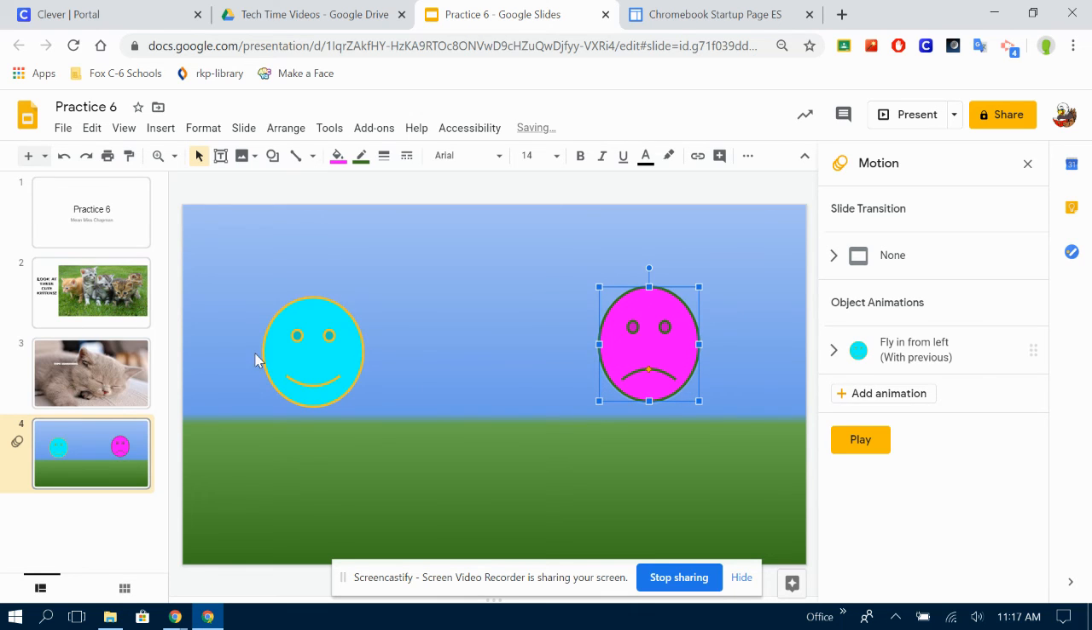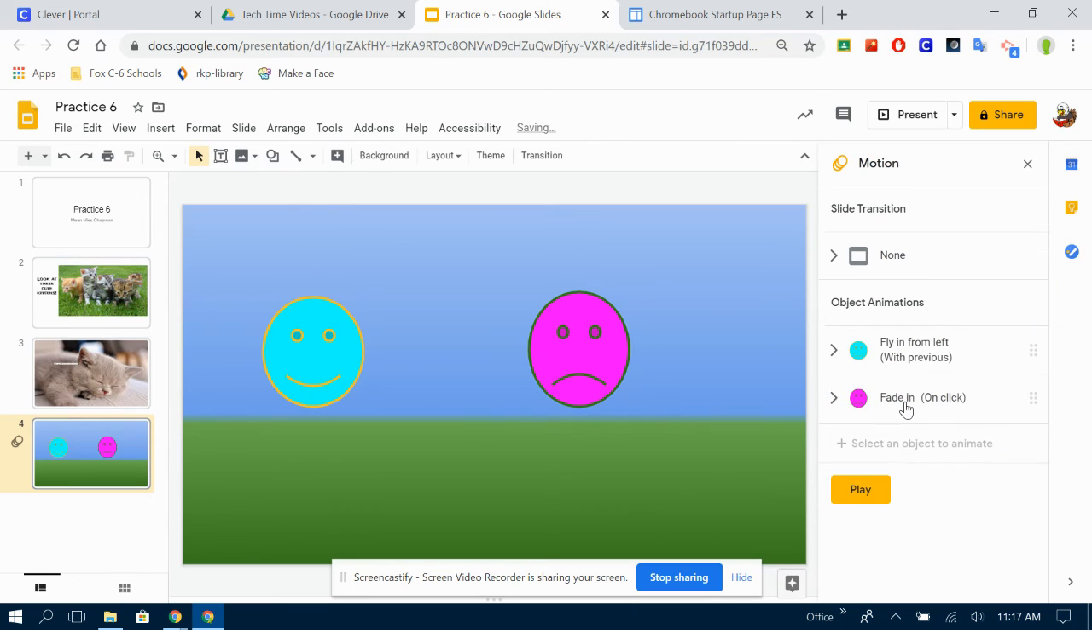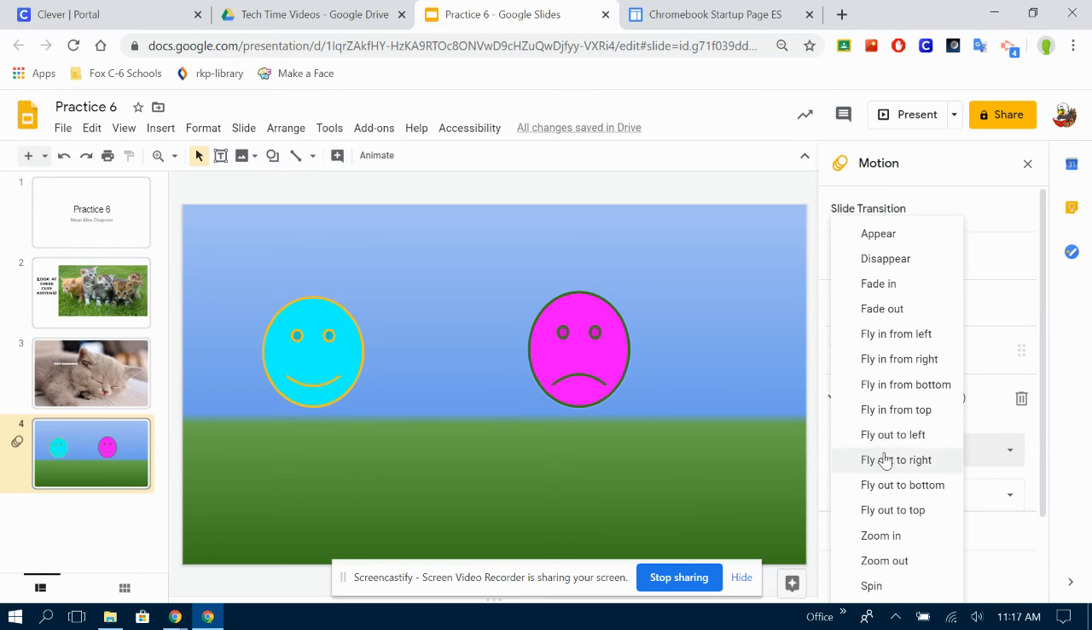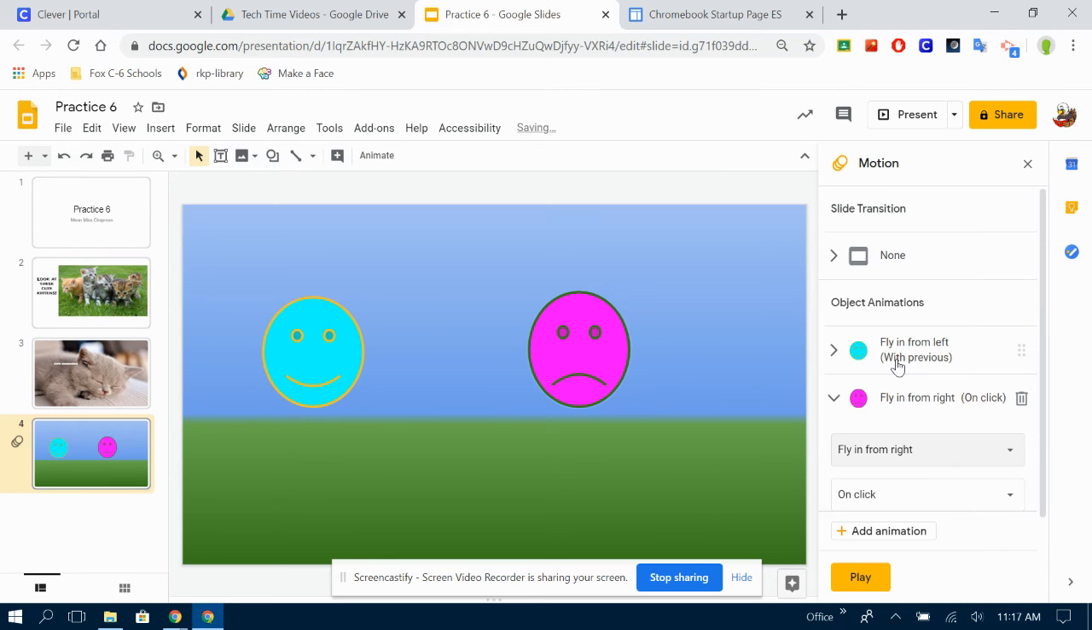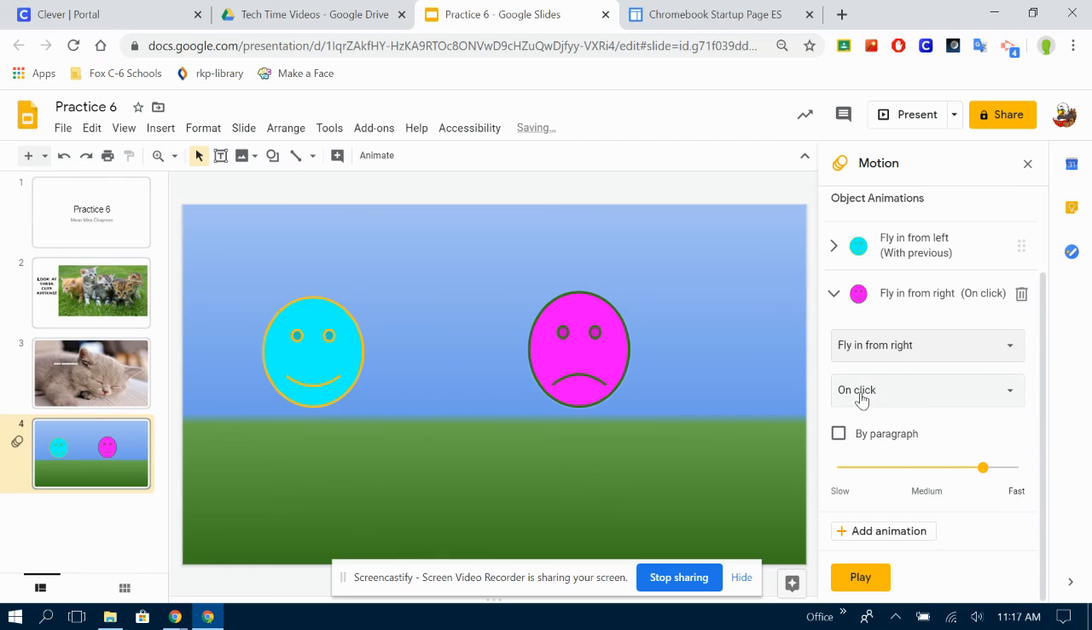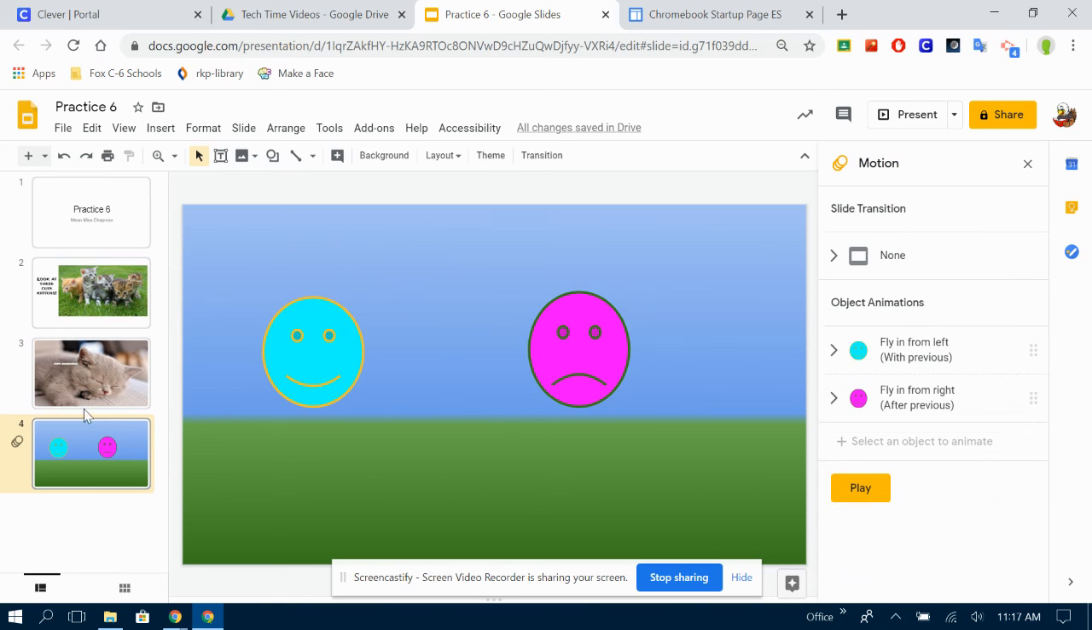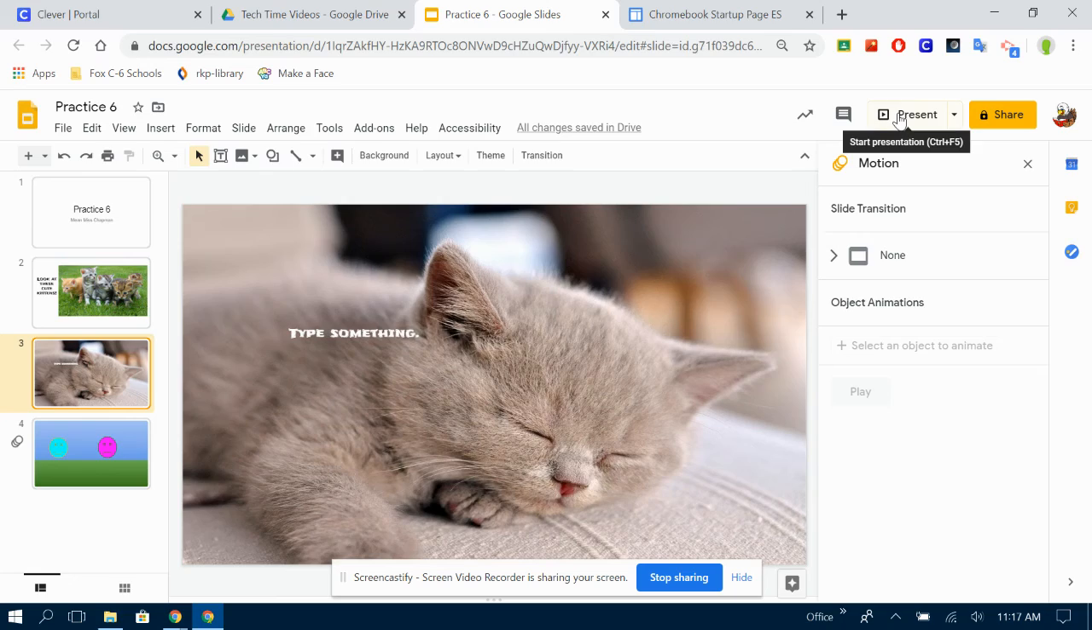Now, I've got two people coming in. I want this one to come in after this one. So I go back to my animations over here. Click Add an Animation. Remember that you have that blue line around him. Add an animation. I want this one to fly in from the right, and I want it to happen after the previous. That way this one will happen first, and then this one will happen. So let's try that. I'm going to click Present.